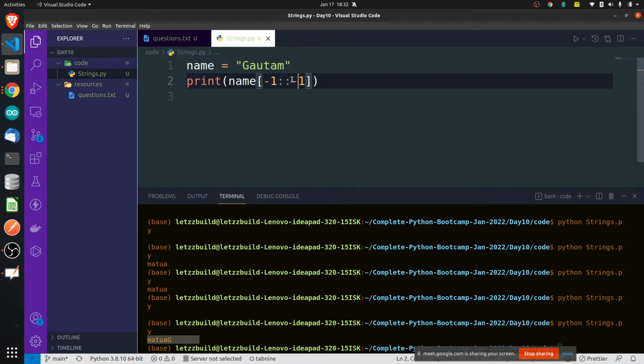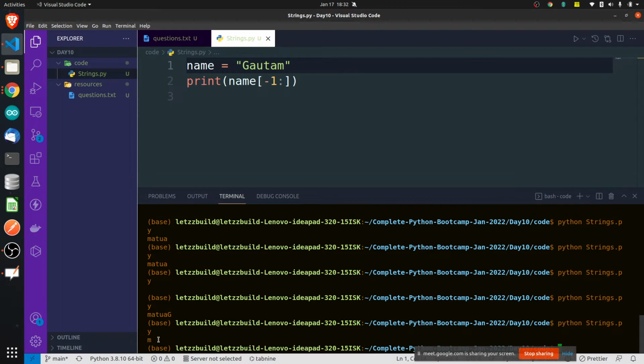So see what will happen if you don't write this -1. It will start from -1, that is here, and it will, what you have told, end where? End nowhere, no, end at the last end of the string. End of the string is this itself, so it is going to print only m. Because start from -1, end at the end of the string, and m itself is the end of the string.